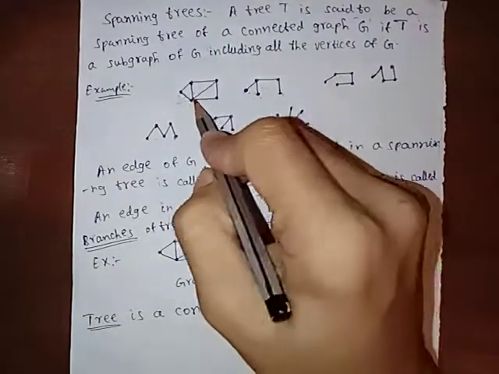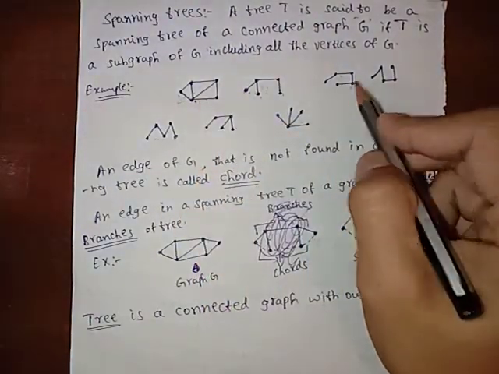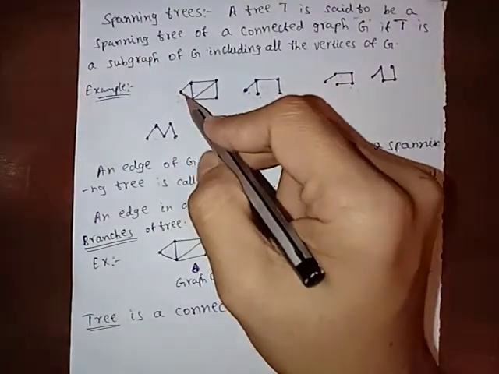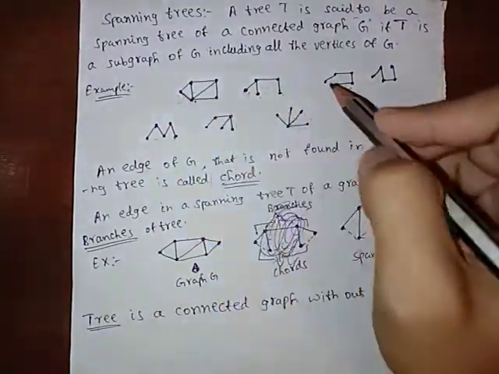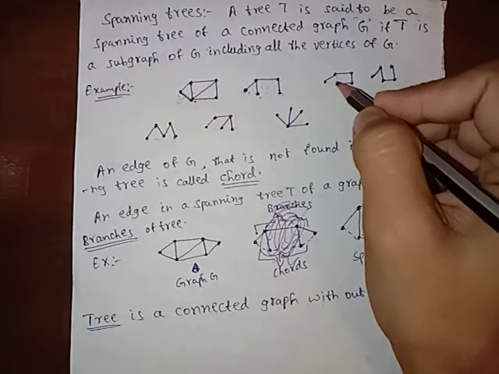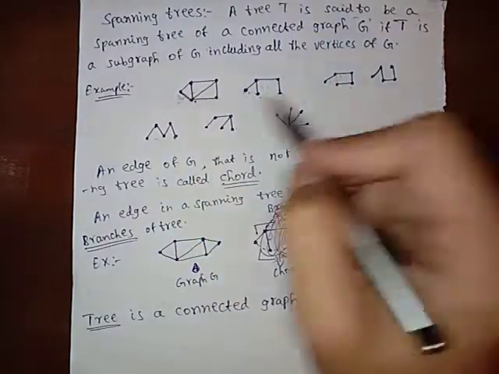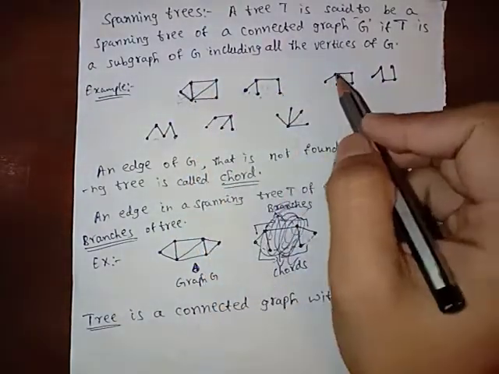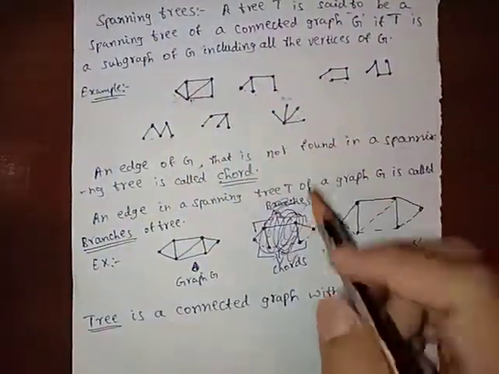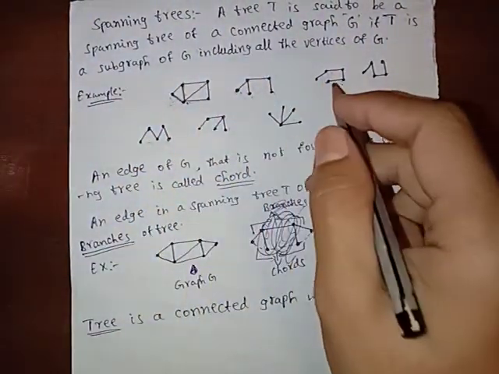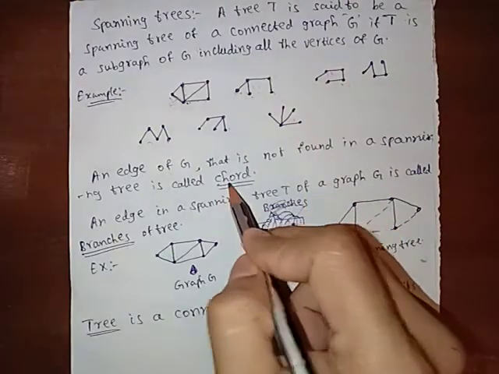If we consider this and this graph, then this edge is missing here, so we can call this a chord, and this edge is missing here, so this is called a chord if we consider this and this. Similarly, if we consider any graph and its spanning tree, we can find the chords.